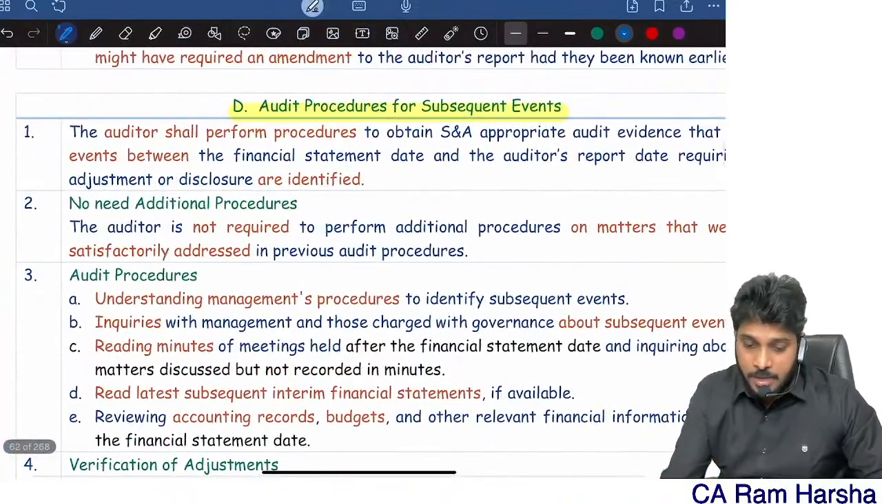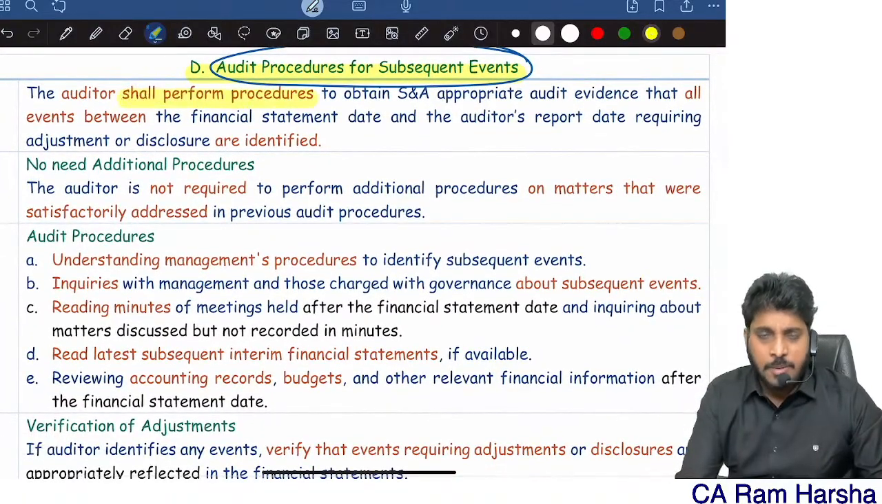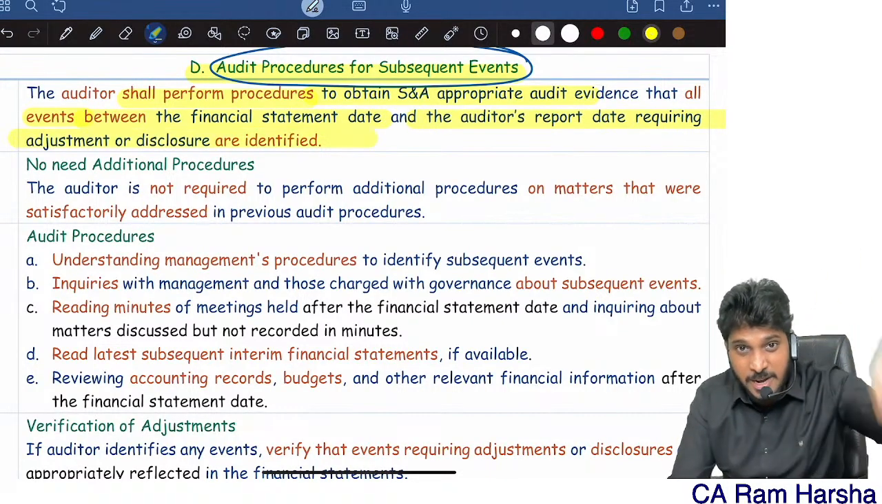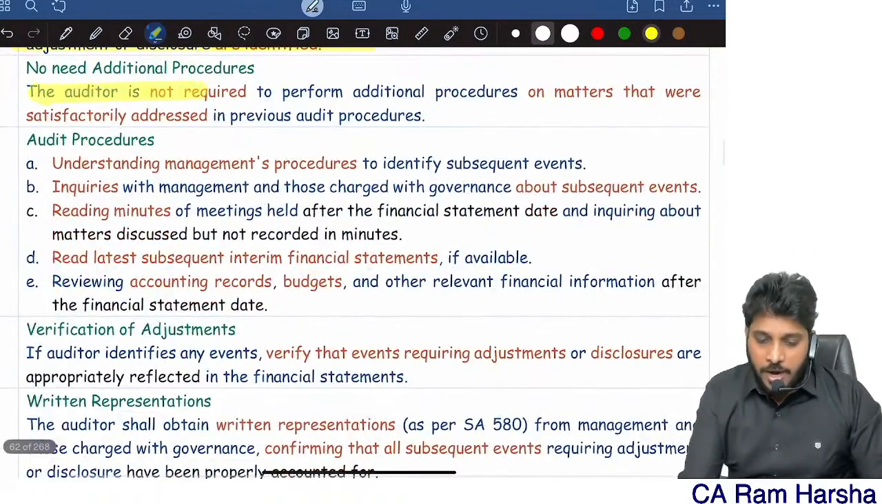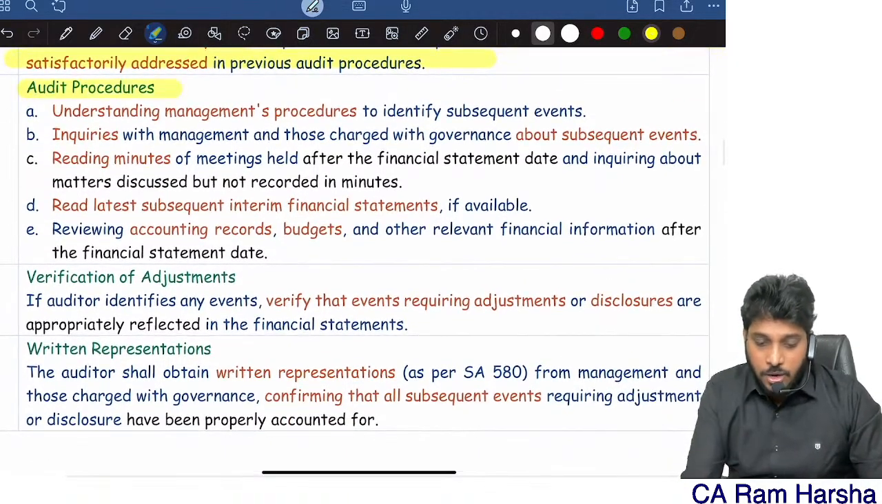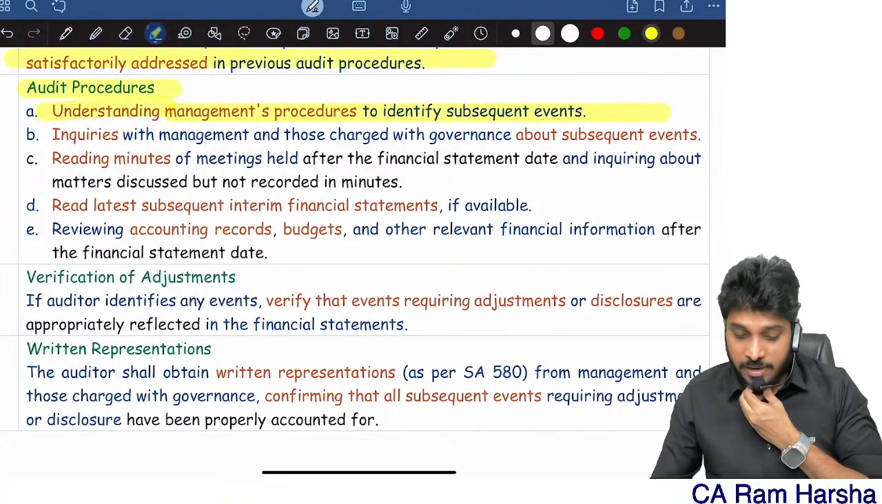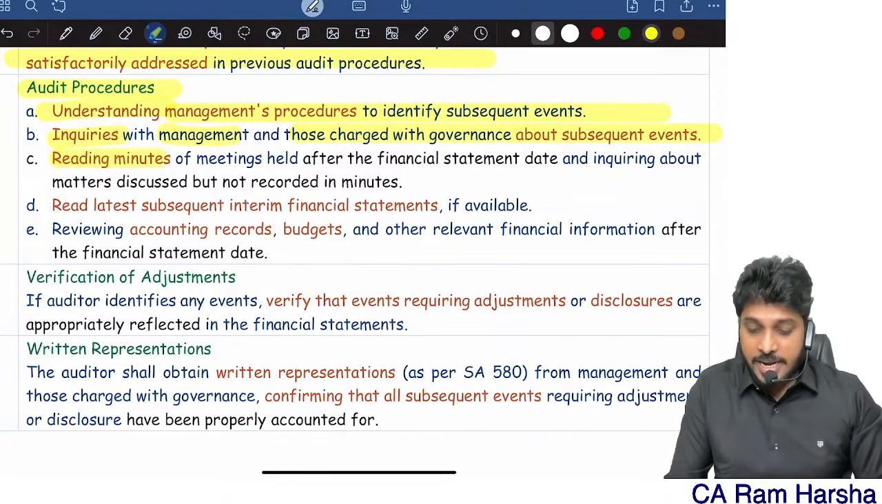Further, this D: what is the audit procedure for subsequent events? Obviously, the auditor shall perform procedures to get evidence that all events between the financial statement date, 31st March, and the audit report date, which require adjustment or disclosure, are identified, adjusted and disclosed. The auditor is generally not required to perform procedures on matters that were already satisfactory. First understand what management is doing for identifying subsequent events. Inquire with management and top management about any subsequent events which they identify. Read the minutes of the meetings held after the financial statements date.